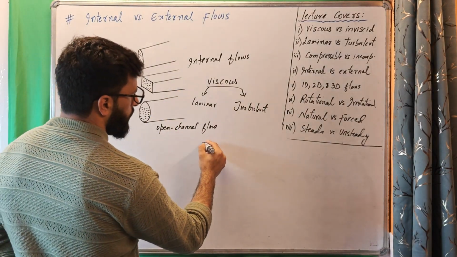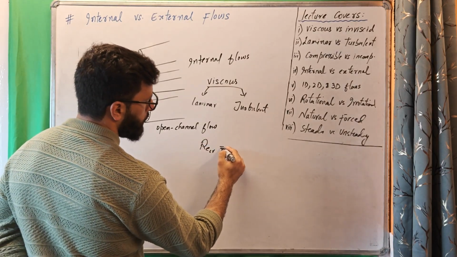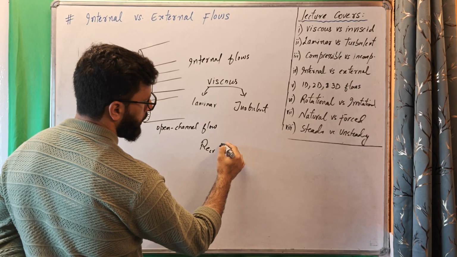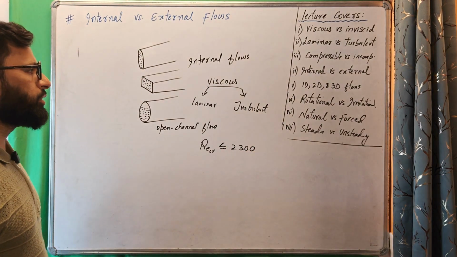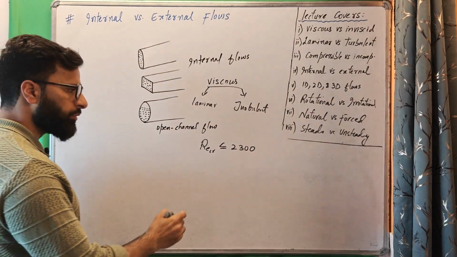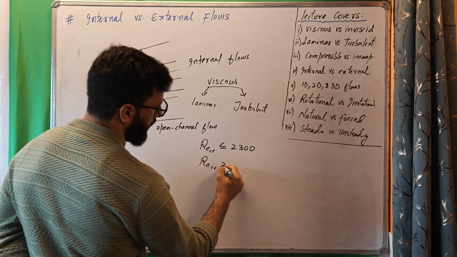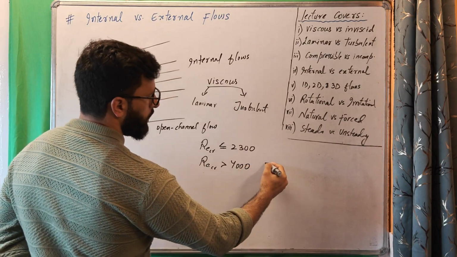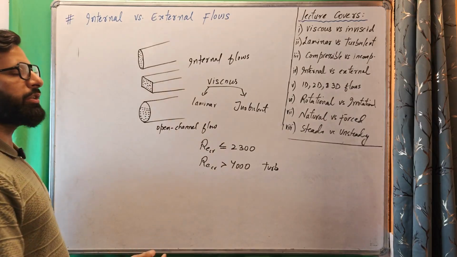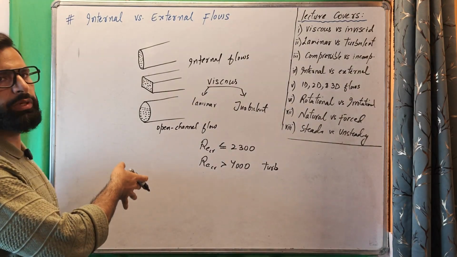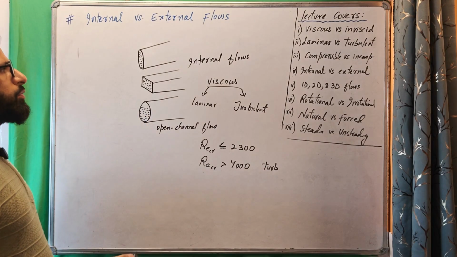We use the critical Reynolds number for internal flow. If the Reynolds number is less than or equal to 2300, the internal flow is treated as laminar, and if it is greater than, say, 4000, it is turbulent. And if it's in between, it is transitional flow. It is transitioning from being laminar to turbulent. And this is the case for internal flows.